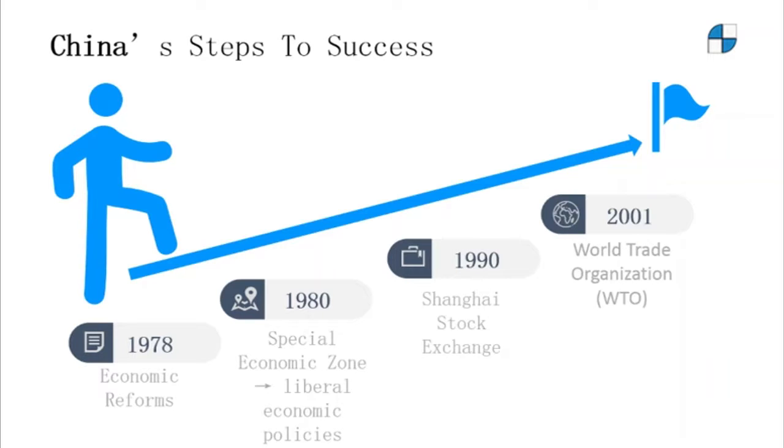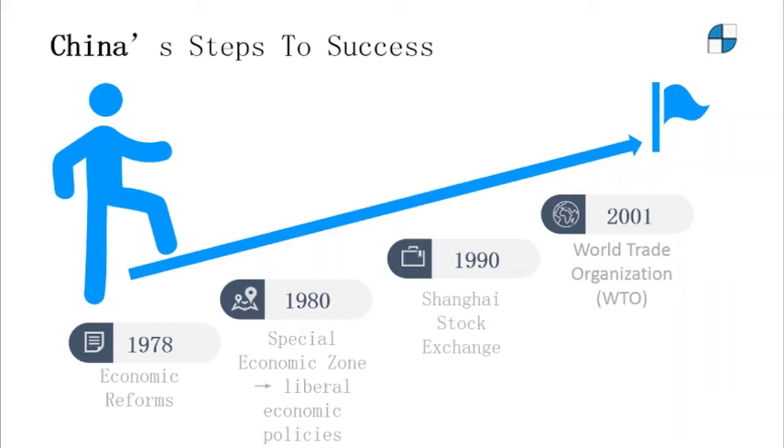Back in 1978, China started its economic reform, and in 1980, China built its first special economic zone, which is Shenzhen city, and started to liberate its economy. In 1990, China opened its first stock exchange, the Shanghai Stock Exchange. Another milestone was in 2001, when China entered the World Trade Organization.